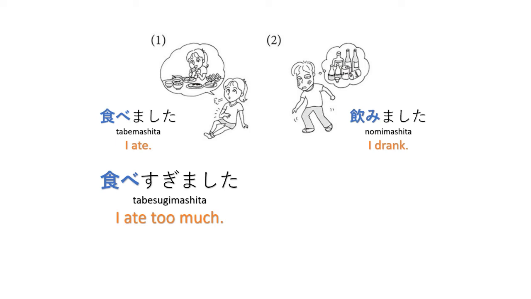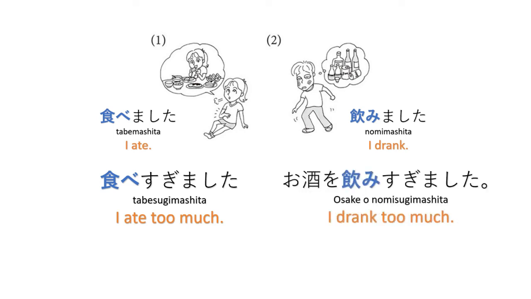I ate too much or he ate too much. So tabe is the verb stem when we remove mashita. It's the same with nomimashita. Osake o nomisugimashita. He drank too much or I drank too much. Here, nomi is the verb stem when we remove mashita.